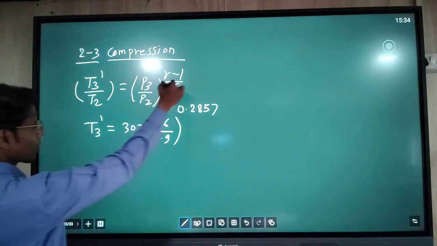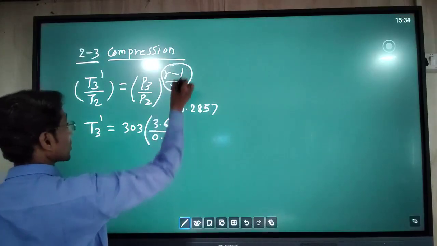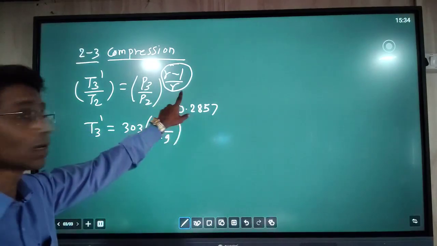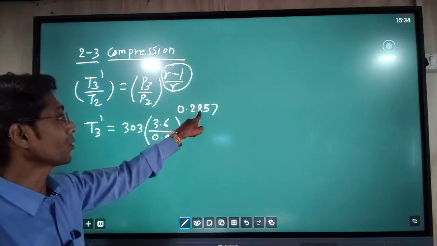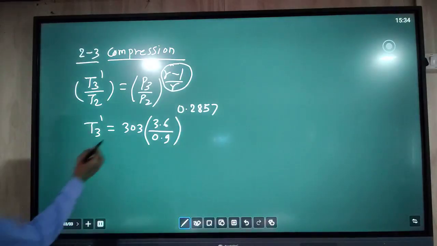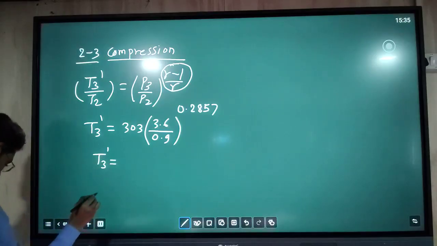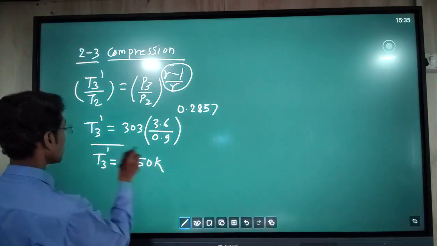So this complete calculation comes to 0.2857. Every time it is required in the numericals, many times we use this part. That is why the value of this part is 0.2857. By doing this calculation, we find T3 dash is equal to 450 Kelvin.